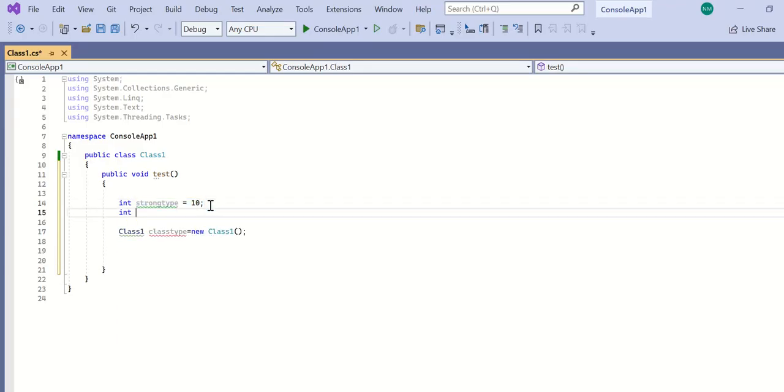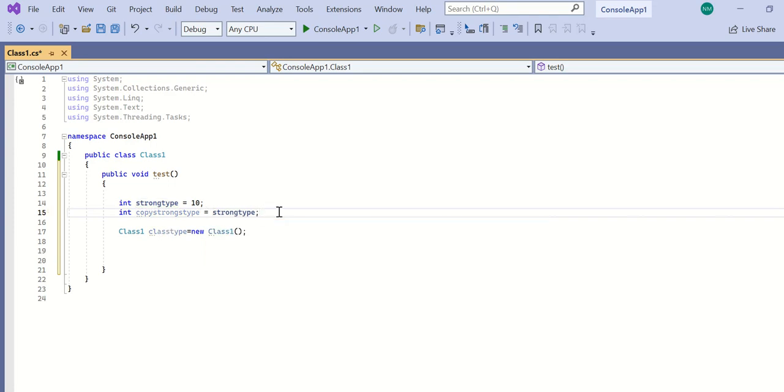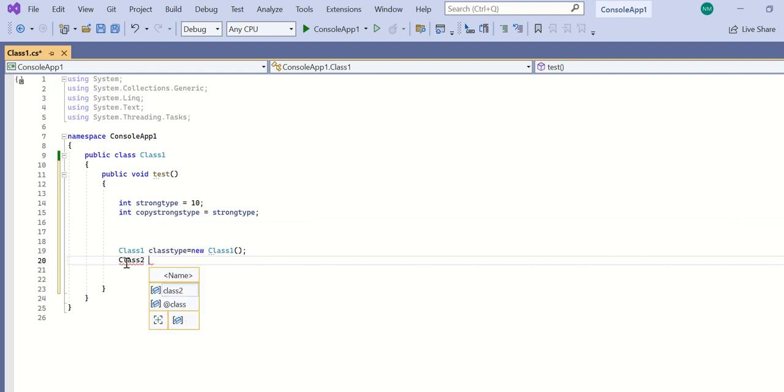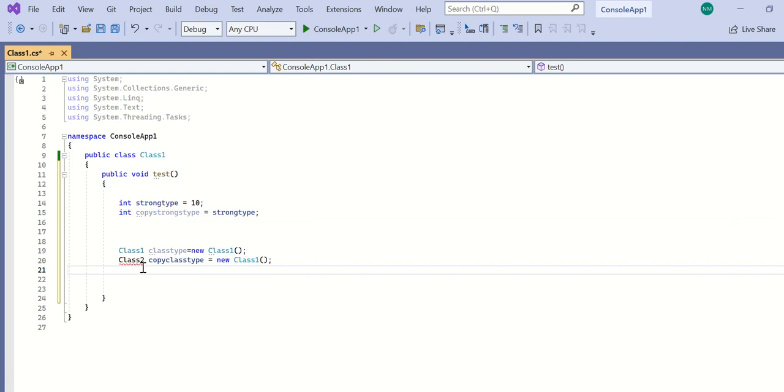If I create one more variable and assign this value type to it, what happens is this value gets directly copied to the copy variable. But for a reference type, what happens is it only copies its address, not the value.